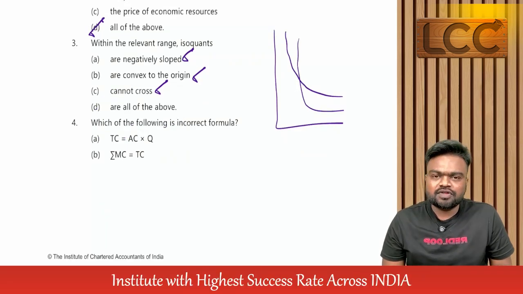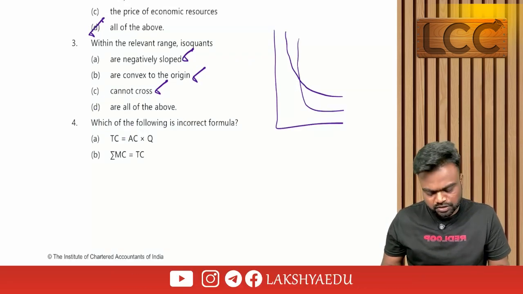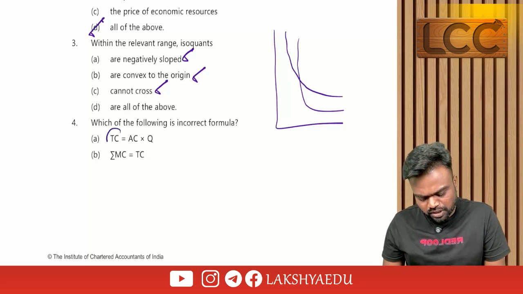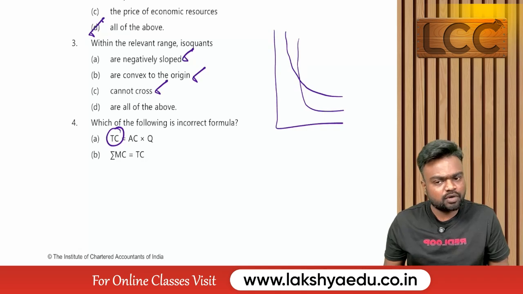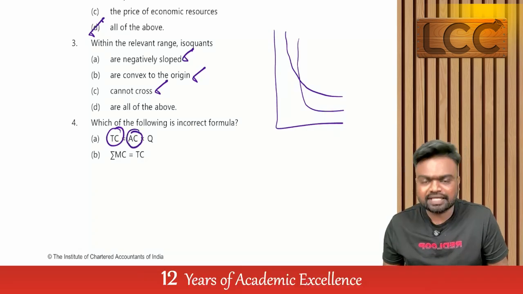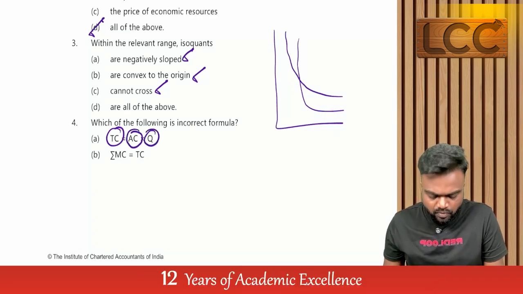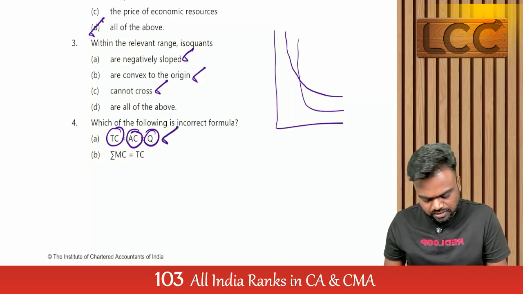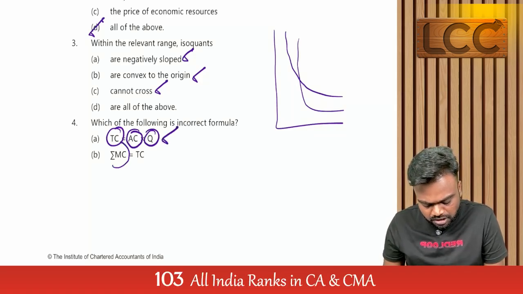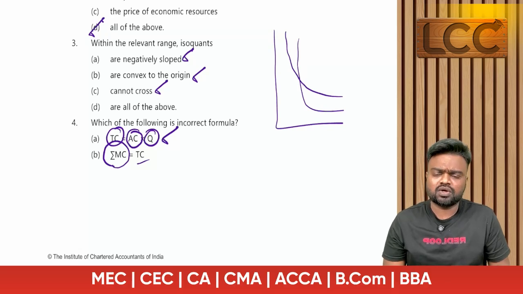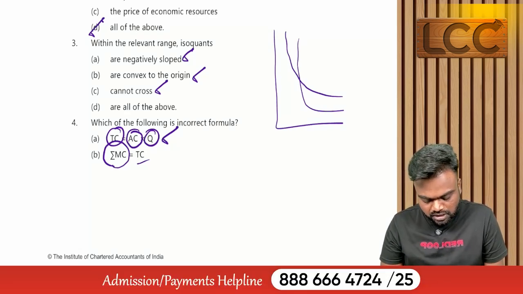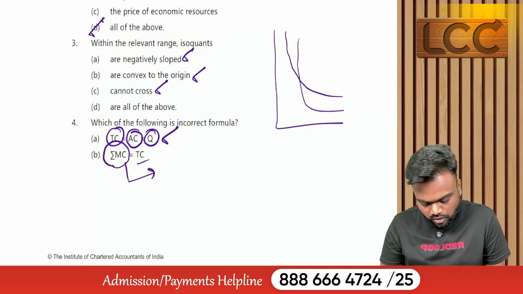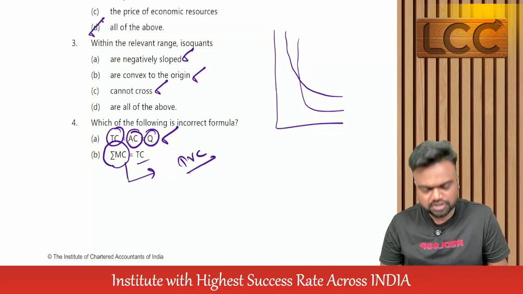Fourth one, which of the following is an incorrect formula? First they gave us total cost. Total cost means the total cost incurred by a firm. How are we going to get it? Cost per unit, that is average cost, multiplied by the quantity. That is the right answer. Next, sum of marginal cost is equal to total cost. Tell me whether this statement is true or false. This is false because the sum of marginal cost is called total variable cost.